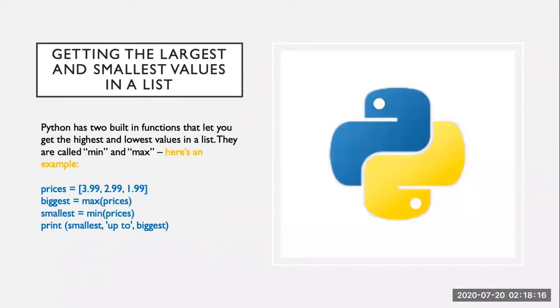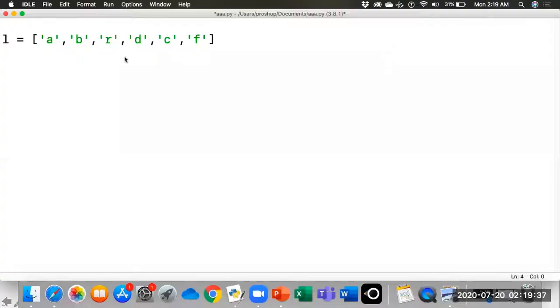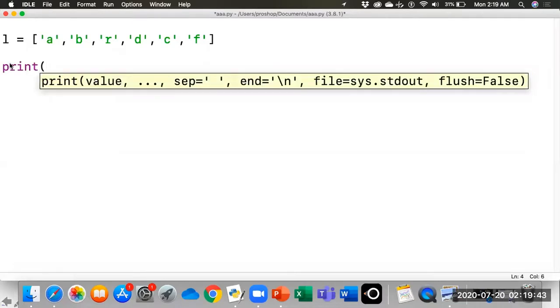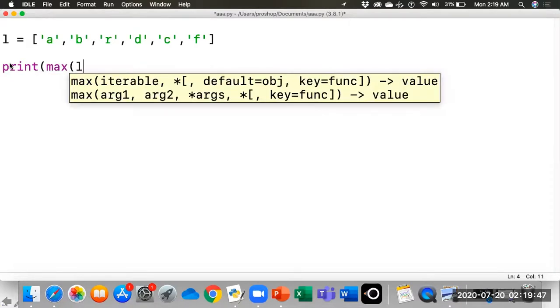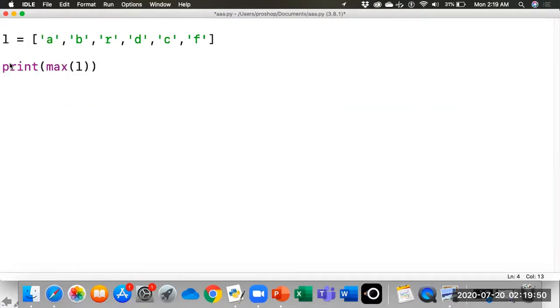Similarly, we can get the maximum and the minimum value. Let's use the same list and try to print the maximum value. We are using the print function and the max function on the list L. It should print the maximum value, which is R. Let's run.